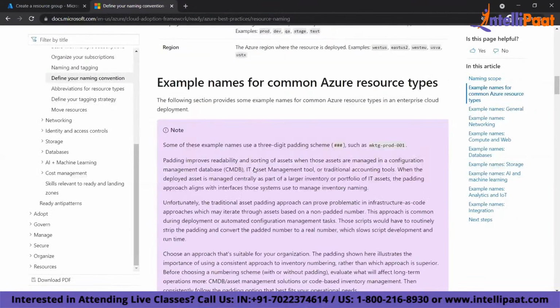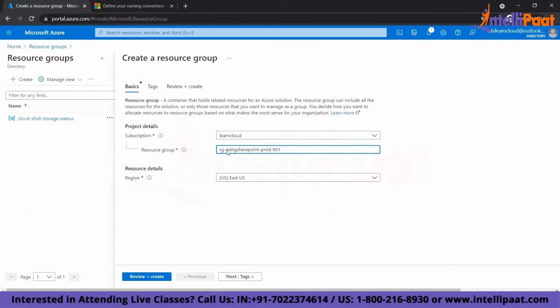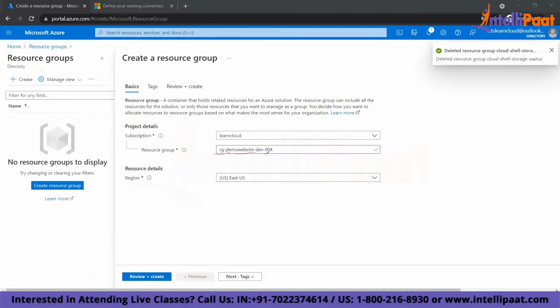Now, what is the naming convention? If you're creating a resource group, you have to give the name like this. It's an example. So this is a name: RG, for resource group, then marketing SharePoint. What are we going to deploy? Instead, we'll say demo website, dev environment. Now, what does it define? It defines that this is a resource group, I'm hosting a demo site, and this is for a dev environment. Understood? So this is a typical naming convention.